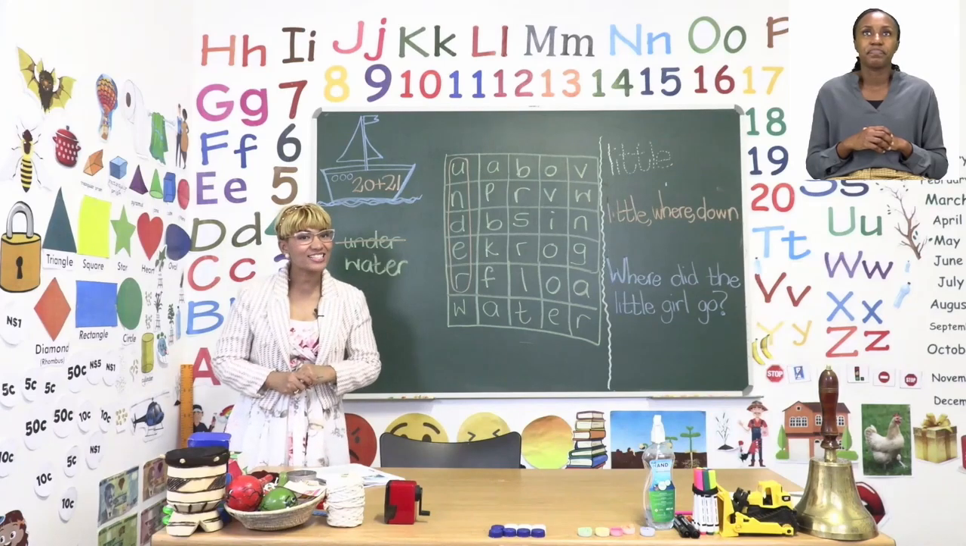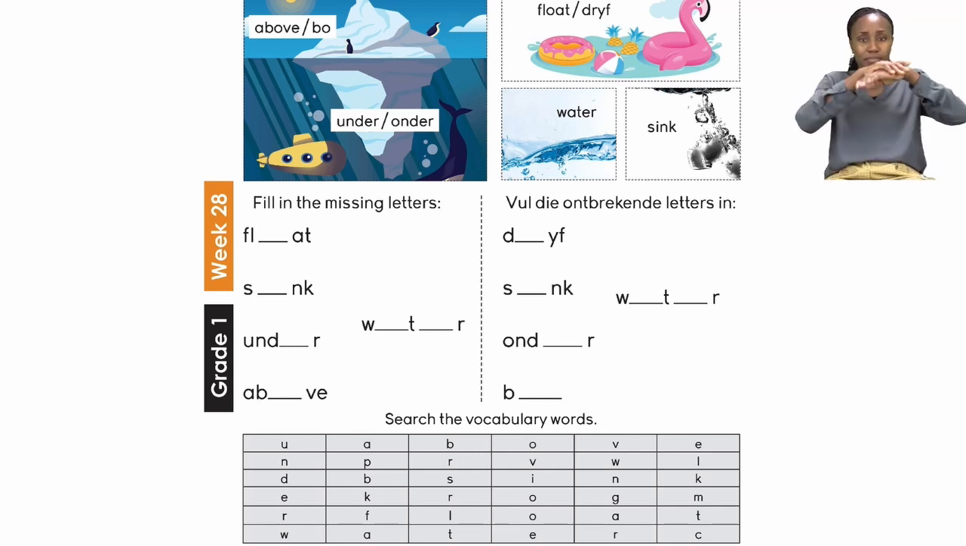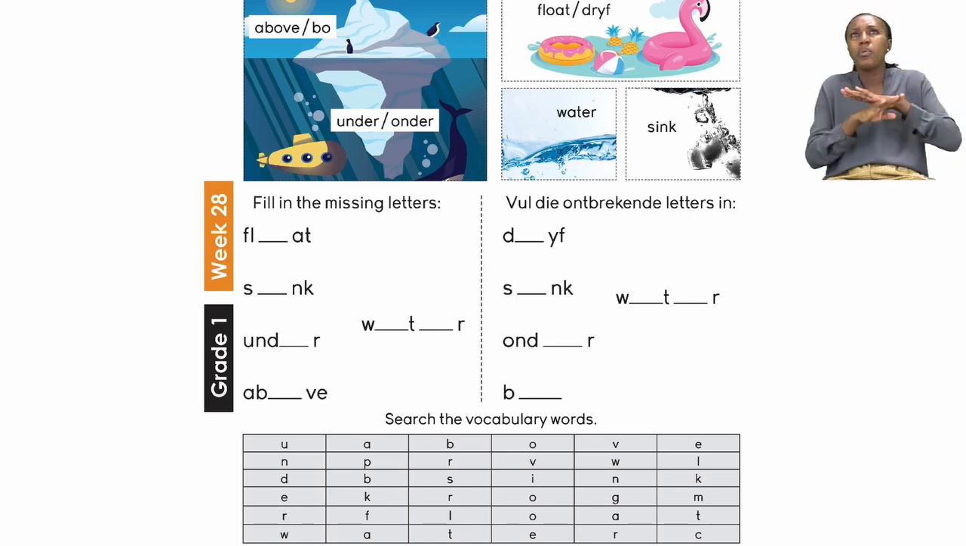Let's start this part of our lesson on page 20. Here we are going to do vocabulary. It says, read the vocabulary words. Now let's quickly read the words. You will see you also have some pictures. These vocabulary words are above, under, float, water, and sink. Let's read them one more time. Above, under, float, water, sink.